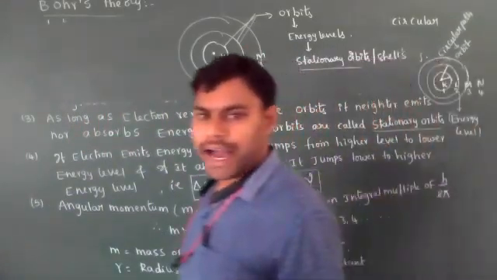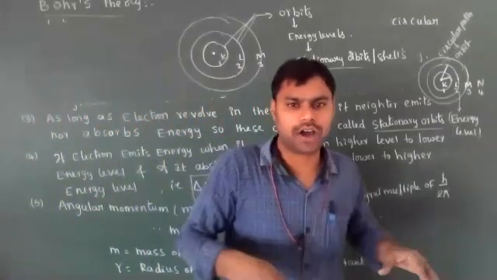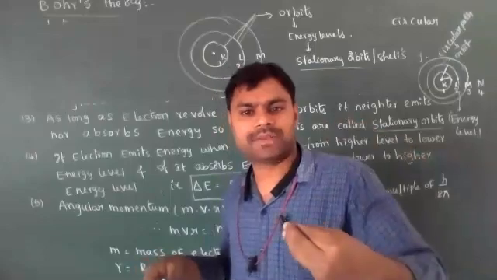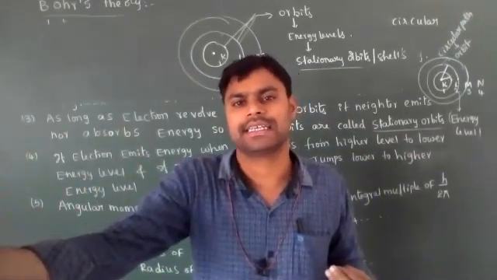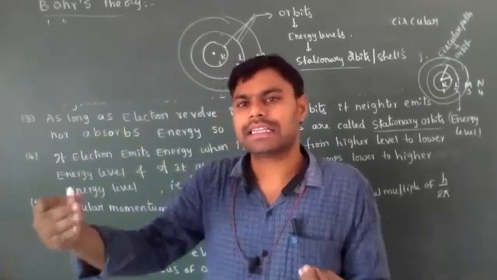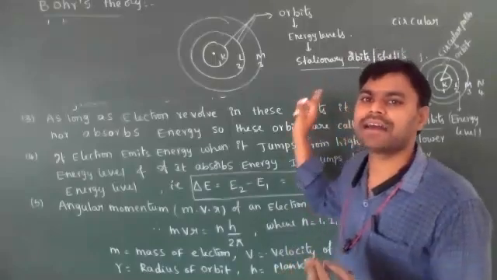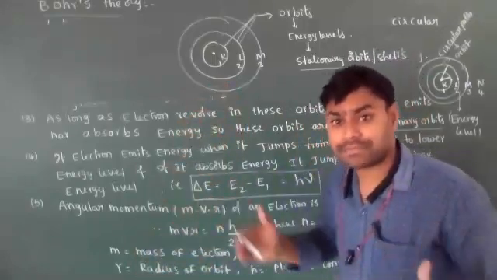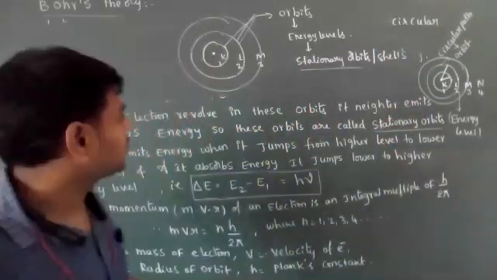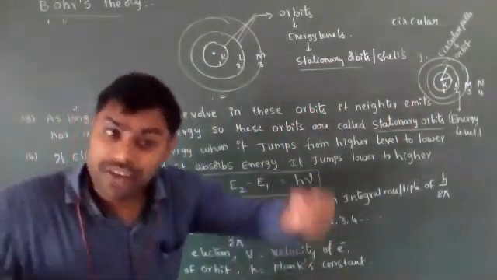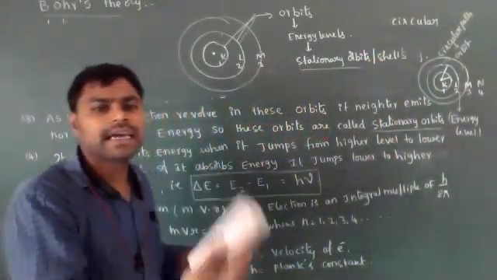So while the electron revolves around the nucleus for as long as time, it never absorbs energy, it never emits energy. That's why we are calling these energy levels or orbits also stationary orbits. Stationary means fixed. Okay, so stationary orbits. Let's see any other cases, that means extraordinary conditions.